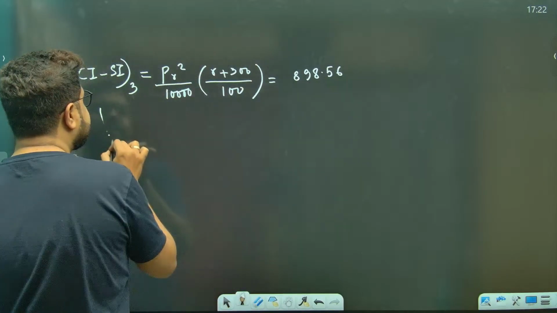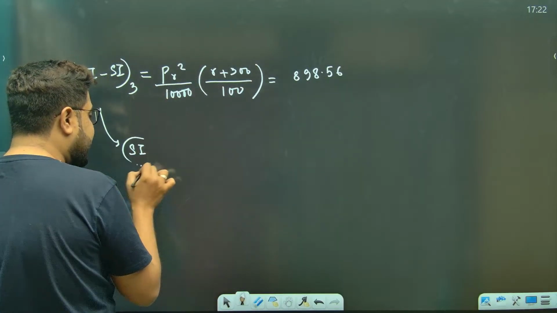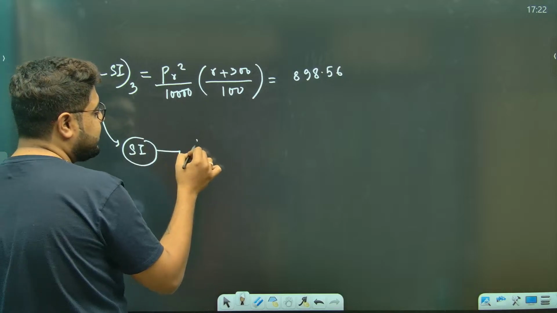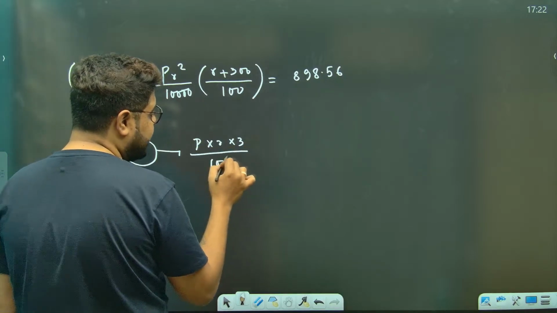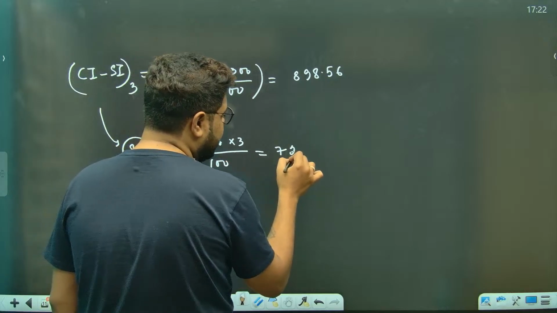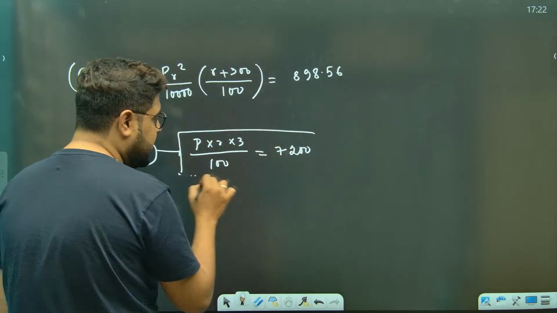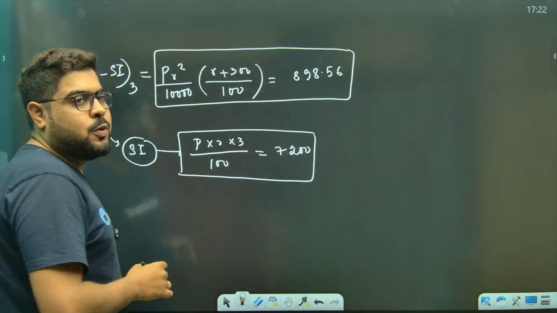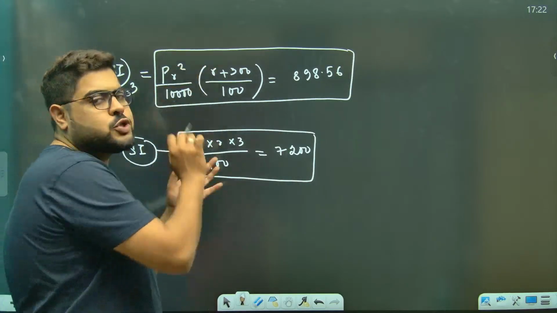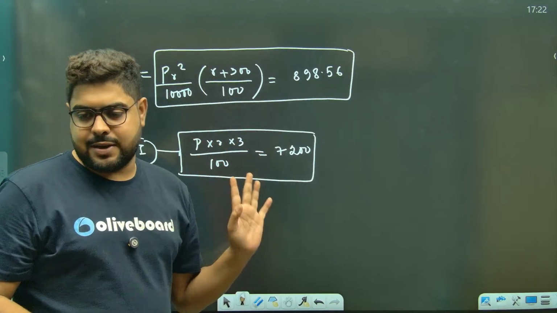And sir, 3 years SI is also given. They are giving you SI, meaning P into R into 3 divided by 100, that is equal to 7,200. So what do you do now, brothers? You have seen this. Now, there are two unknowns, two variables. You see P and R, P and R.